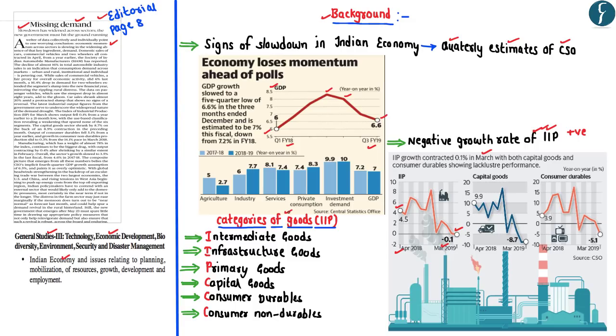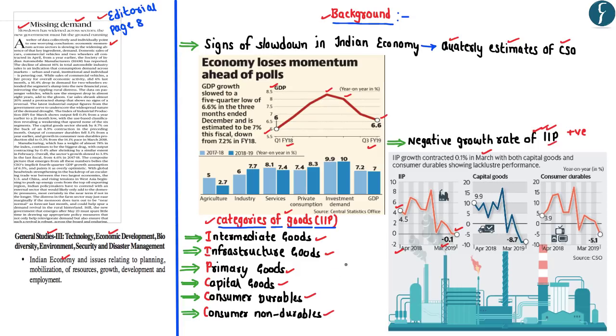Now these categories of goods are intermediate goods, infrastructure goods, primary goods, capital goods, consumer durables and consumer non-durables. Now if you want to remember the various categories of goods which are covered under the IIP, you can simply remember the acronym IIP-CCC, wherein IIP here would correspond to the intermediate, infrastructure and primary, whereas the CCC would correspond to the capital goods, consumer durables and consumer non-durables.